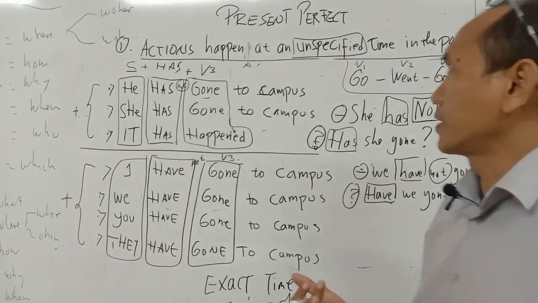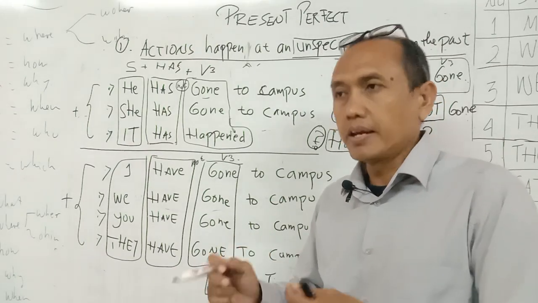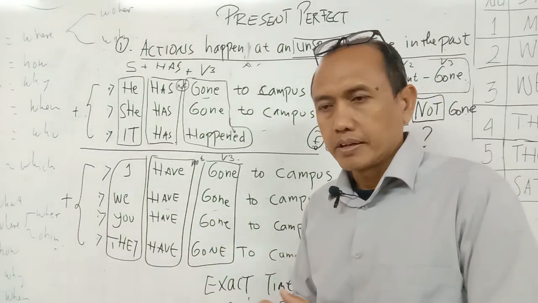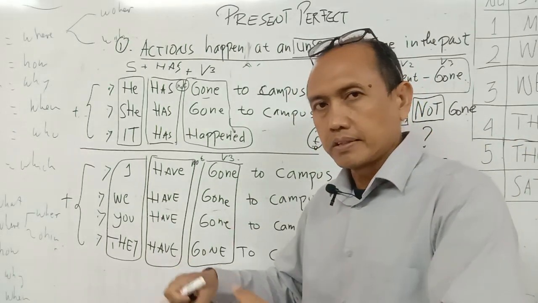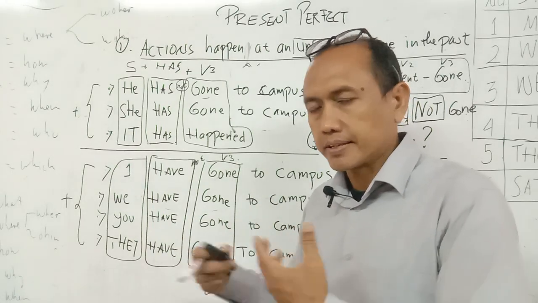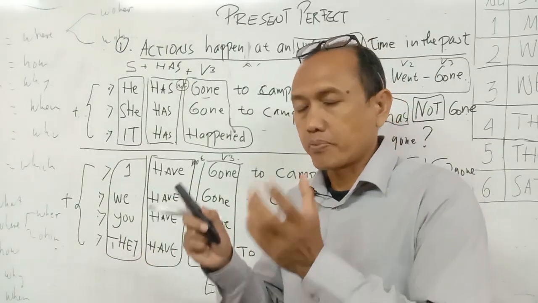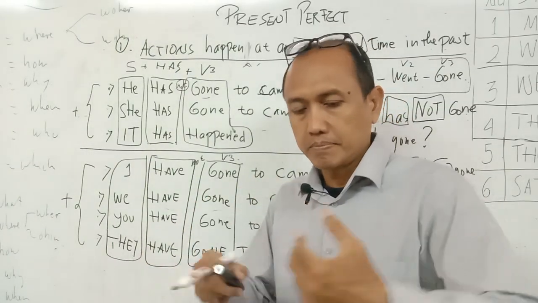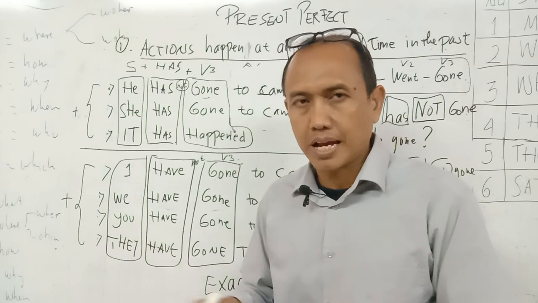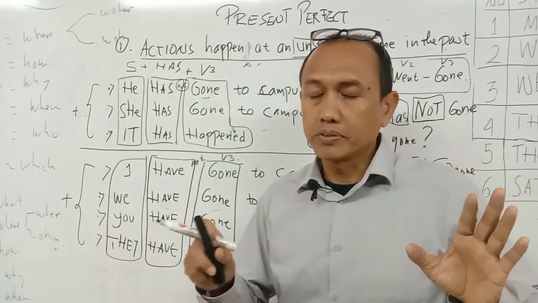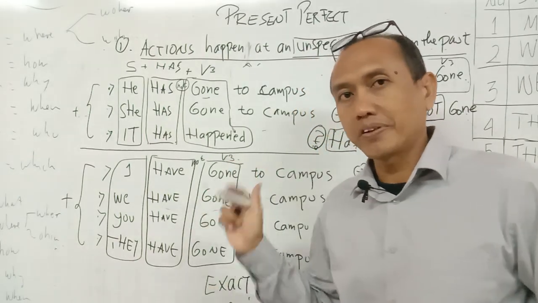And the next functions of present perfect are to show the repetition and also to show the duration. An action began in the past, but is still in progress at the time of speaking. The present perfect is expressing the action that began in the past, but is still in progress at the time of speaking. Don't worry, I will tell you about those functions of the present perfect. That's it for the present perfect, the first function.